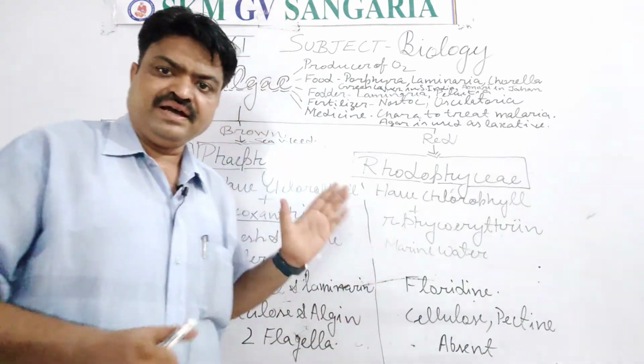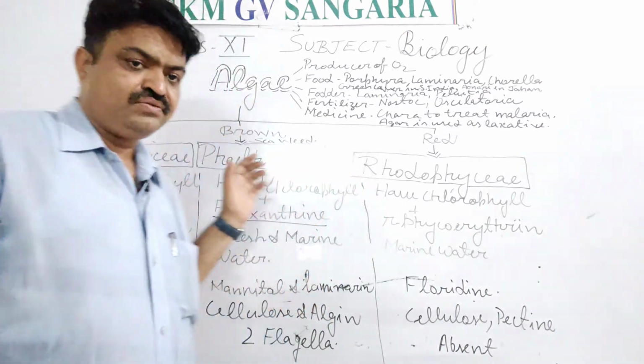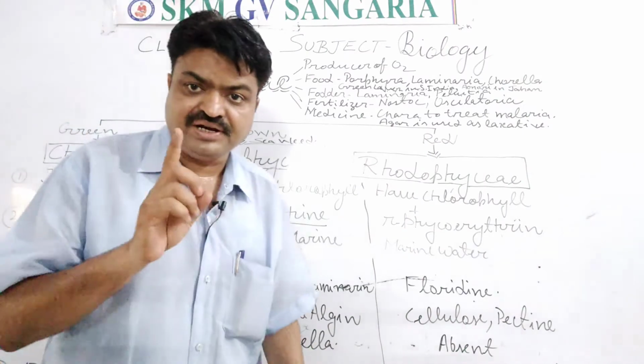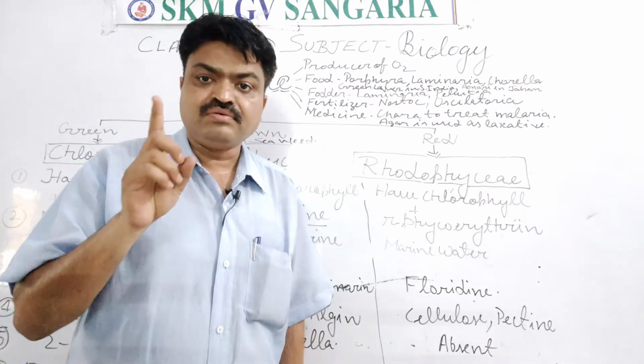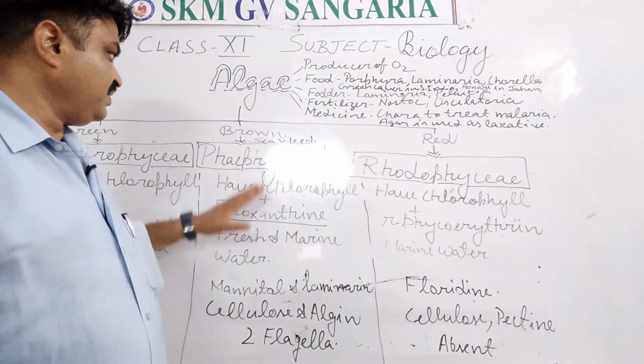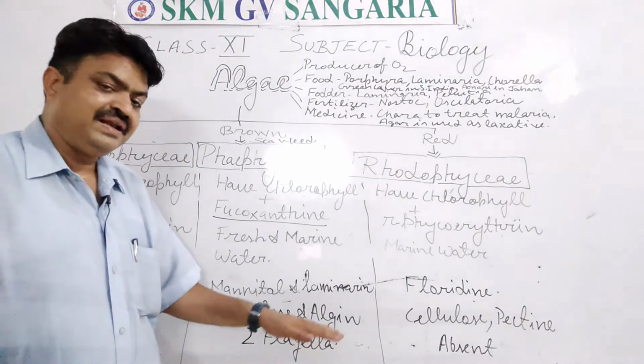That's why the algae cell also has a cell wall, and in this group, Chlorophyceae algae, the cell wall is made up of cellulose.